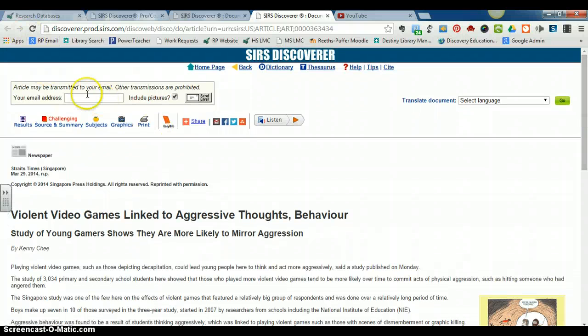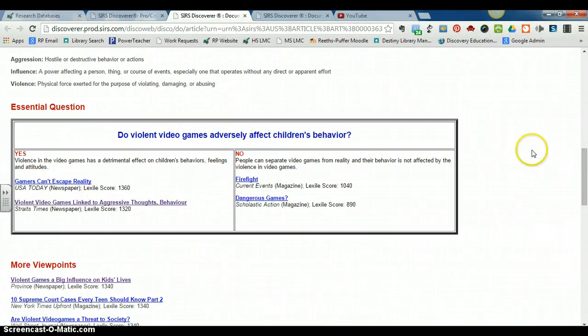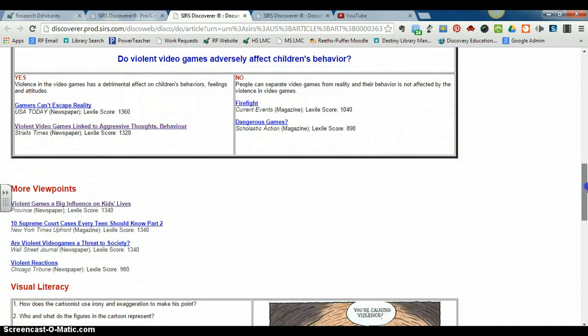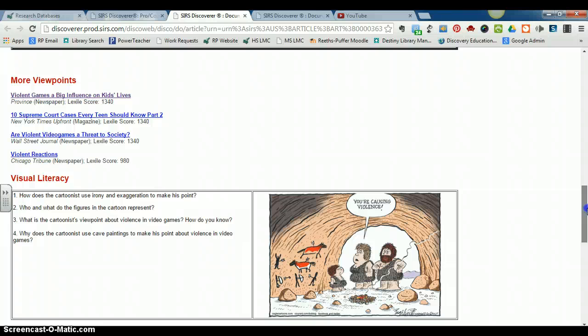I'm going to go ahead and go back to my results screen. And I've got these other two articles I can look at, and I also have more viewpoint articles. So 4 more articles that I can look at that talk about violent video games to see if those articles will help me answer those essential questions. Because remember, that's really what it's about. A lot of times I have students say to me, hey, Mrs. Vincent, is this article good? And I always kind of say back, does it help you accomplish your goal with research? So as you're looking for these articles, remember that you're going to be looking for information that helps you answer those essential research questions that you have.